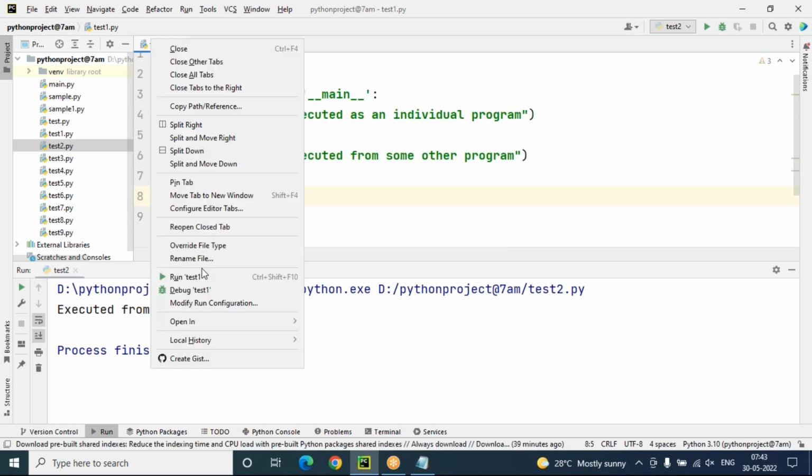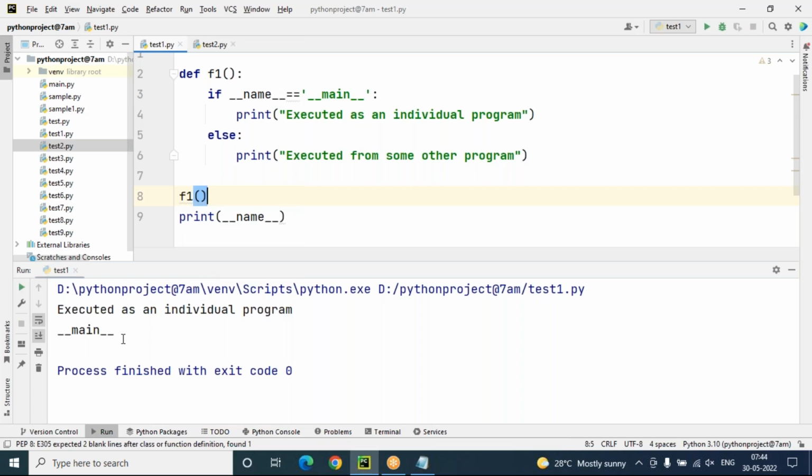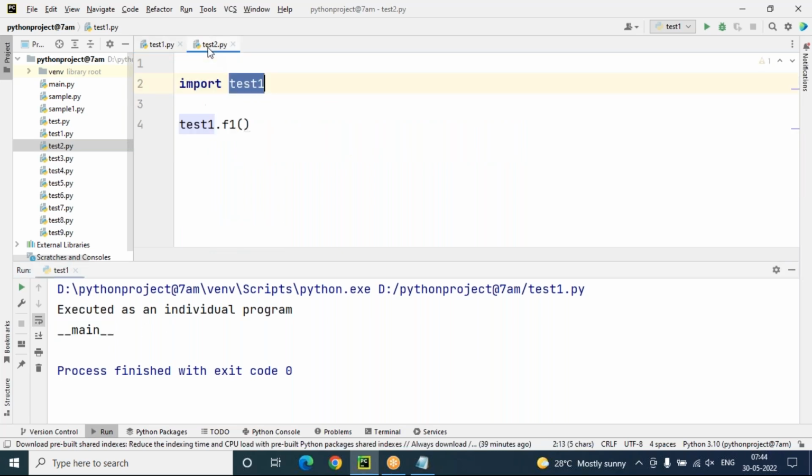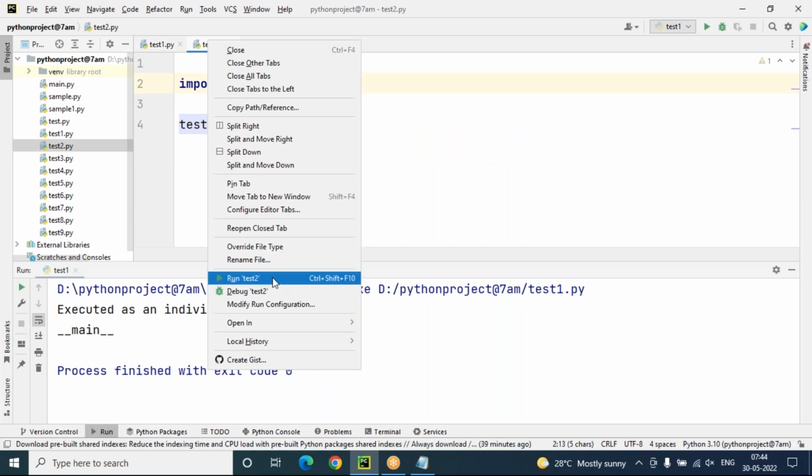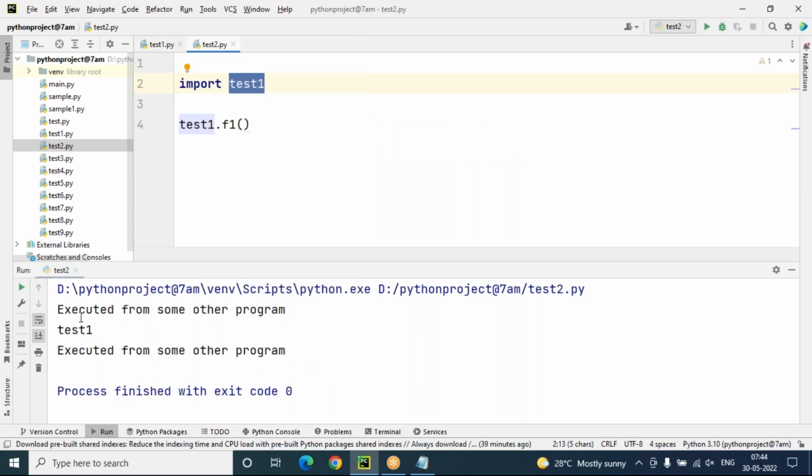Now let's see this. Whenever I execute test1.py, what is this variable? It is __main__ only. Why? Because test1 is executed directly as an individual program. Suppose I execute test2.py. Now you can see "executed from some other program".